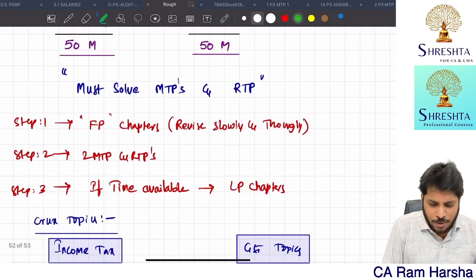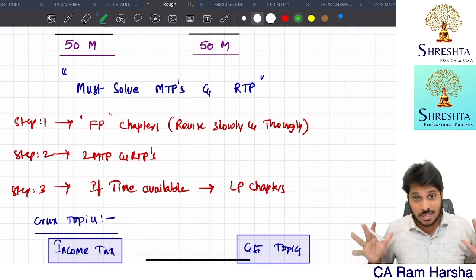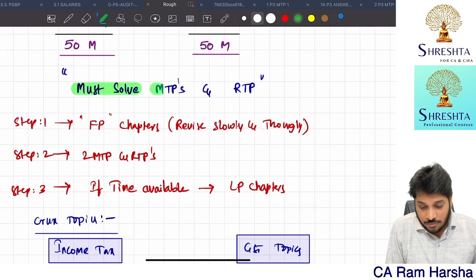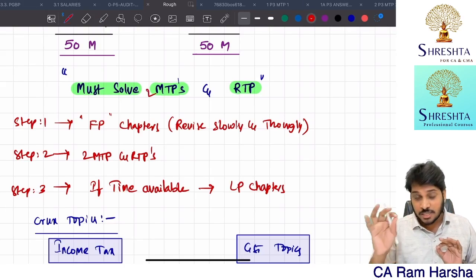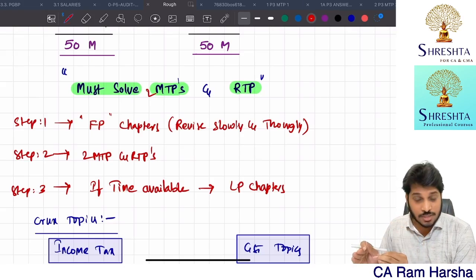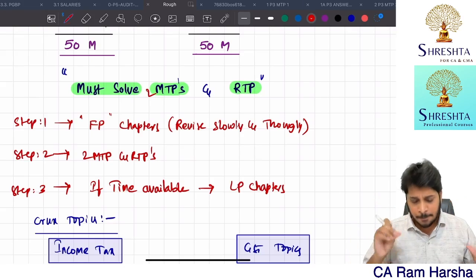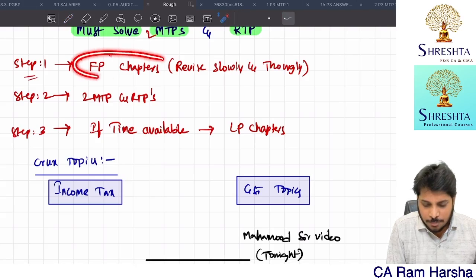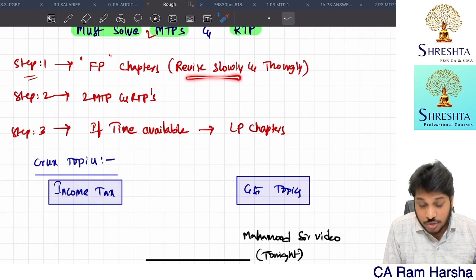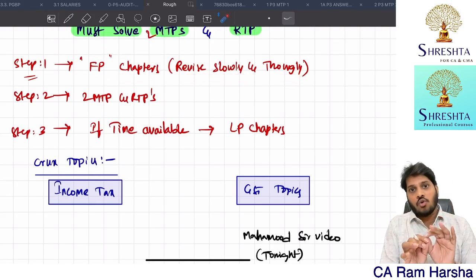The most important thing as far as the taxation paper is concerned: you must always solve MTPs and RTPs. We have 2 MTPs, right? You must solve the 2 MTPs and RTPs. But wait, don't start directly with MTP and RTP. No, don't do that immediately. First, step number 1: you have to cover the first priority chapters. Revise this slowly, neatly, thoroughly.